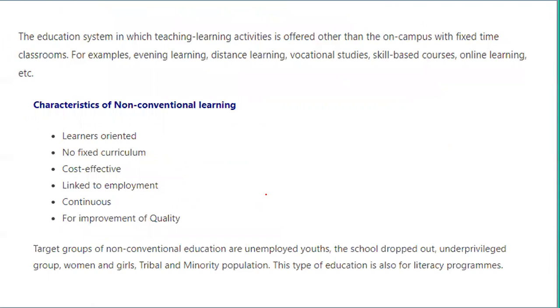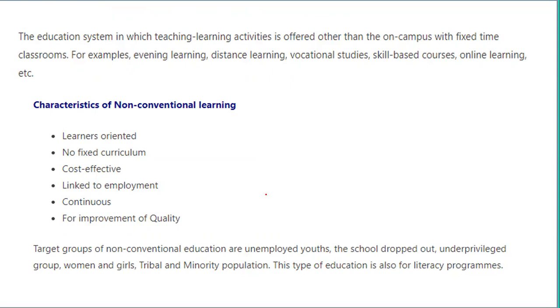At the same time, we will have a look at non-conventional learning also. Basically, in this education system the learning is offered on campus with a fixed time in the classroom, and that can be part of evening learning or distance education, vocational studies, skill-based studies, or online learning, which has the characteristics of being learner-oriented, no fixed curriculum, cost effective, linked to employment, continuous, and for improvement of quality.